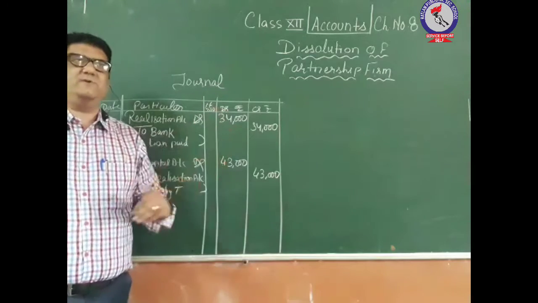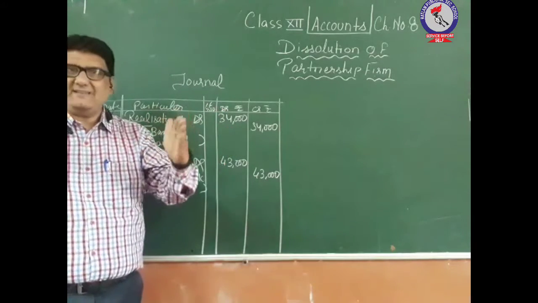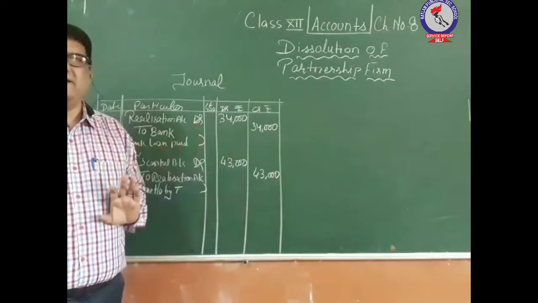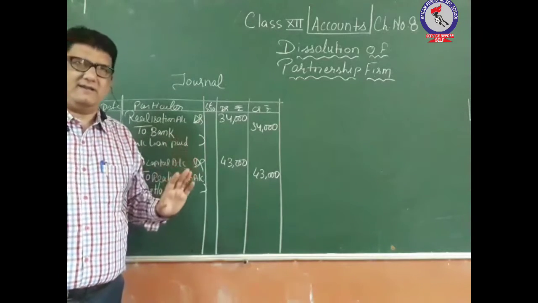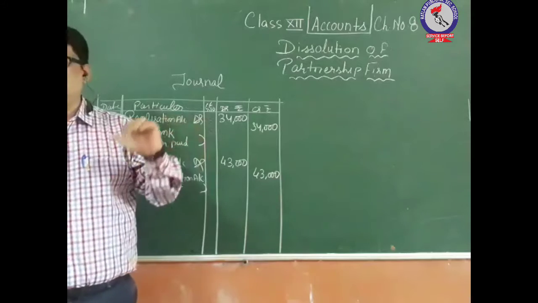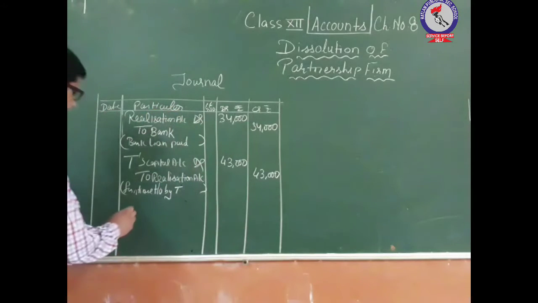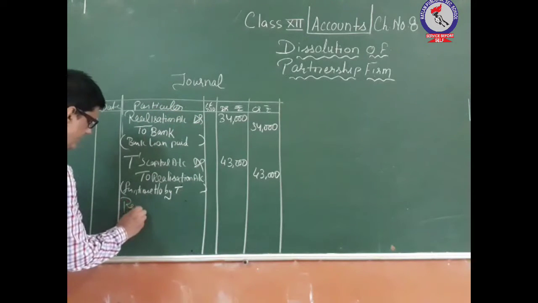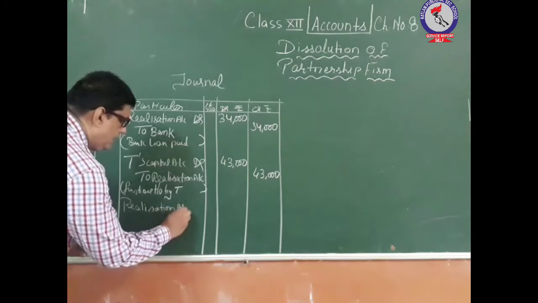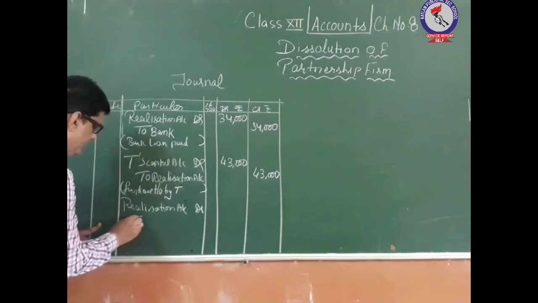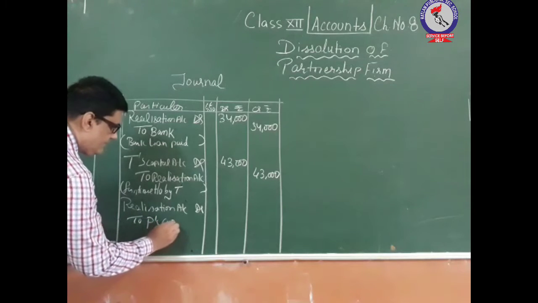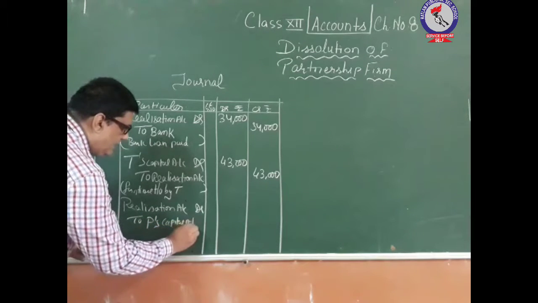So now it's the responsibility of the firm to pay that amount to that partner. एक पार्टनर ने बोला कि ये अमाउंट मैं पे कर दूंगा तो कोई बात नहीं, पर ये अब फर्म की जिम्मेदारी है कि वो अमाउंट उस पार्टनर को पे करे. तो it will be realization account debit to P's capital account.